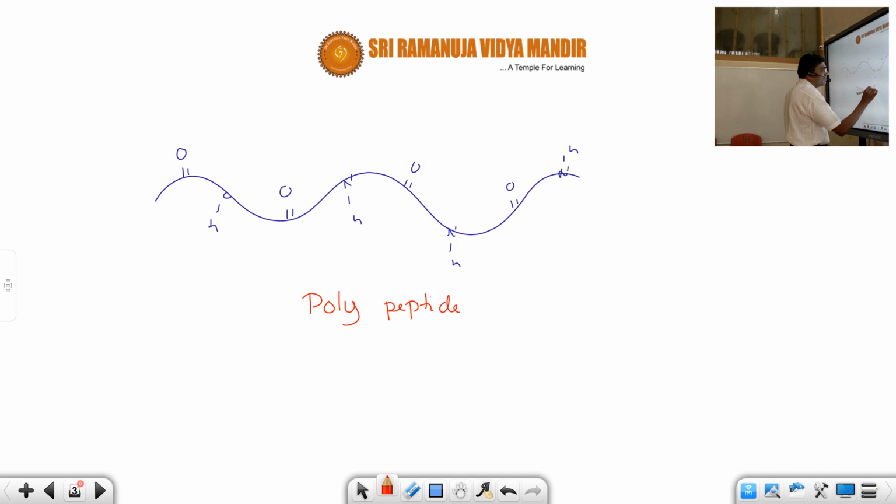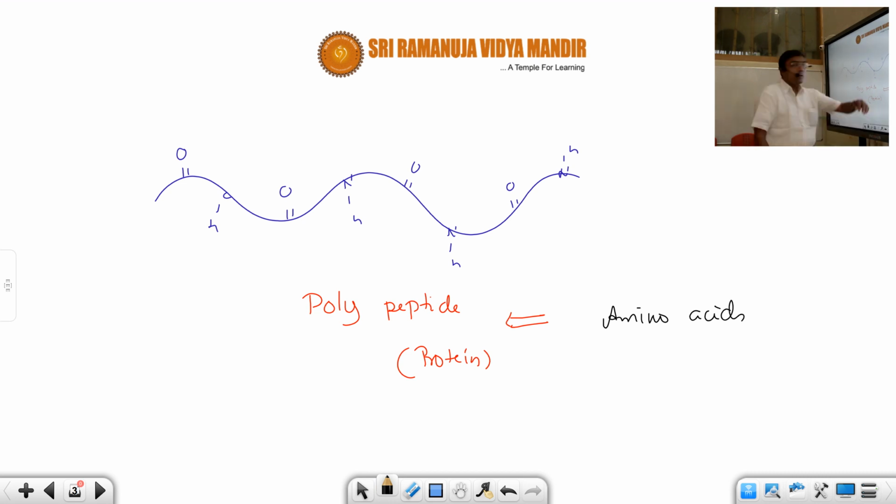Try to understand, students. The building blocks of proteins are amino acids. You have two types of amino acids, essential and non-essential. Essential means the body itself will produce those amino acids.